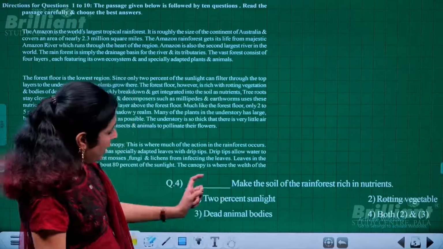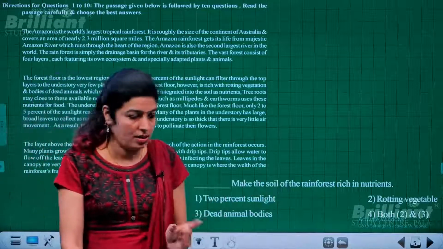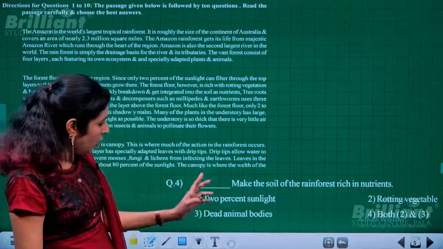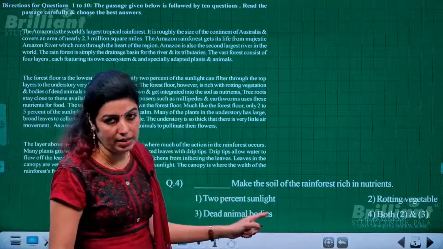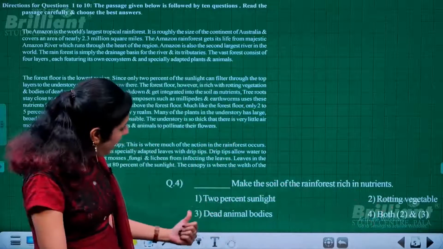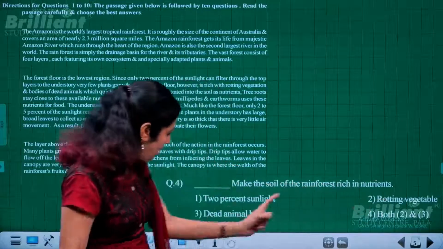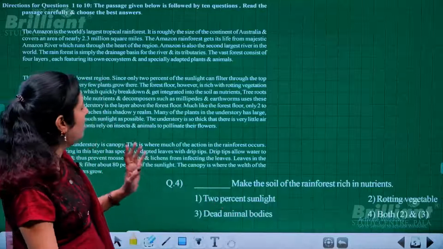Next is dash make the soil of the rainforest rich in nutrients. We have options like sunlight, rotting vegetation, dead animal bodies, and the fourth is both rotting vegetation and dead animal bodies.